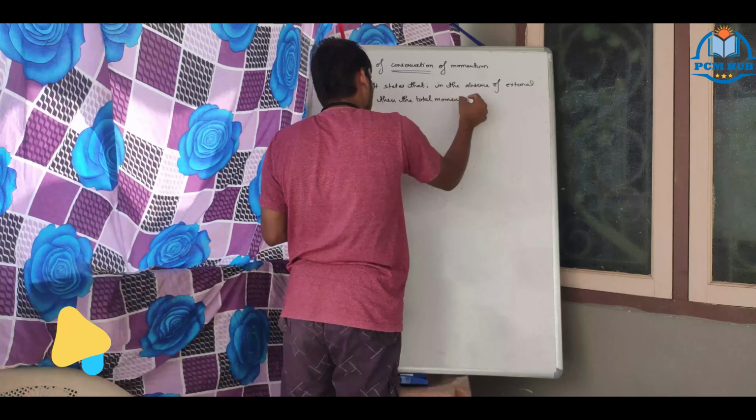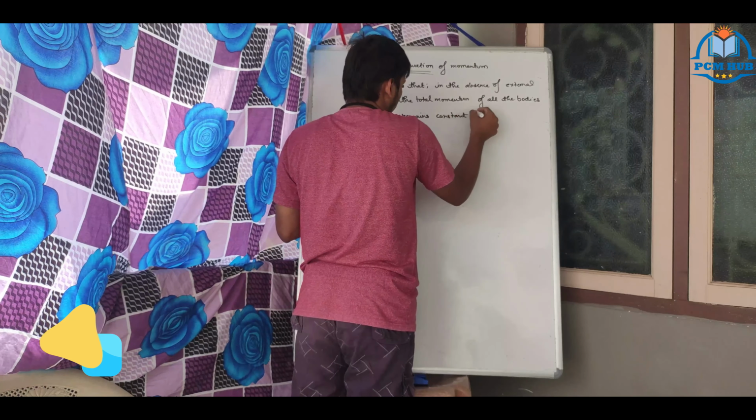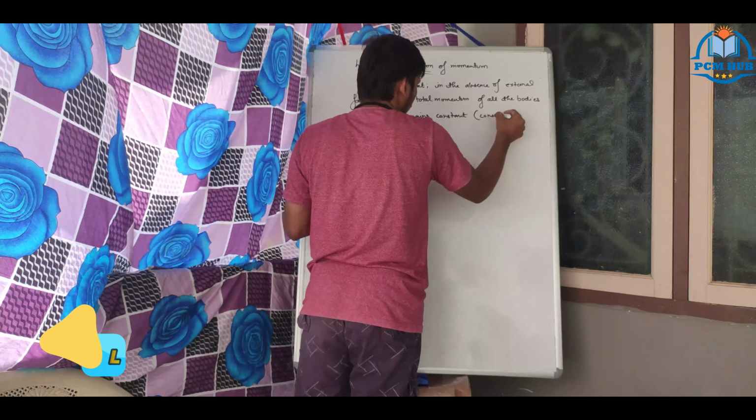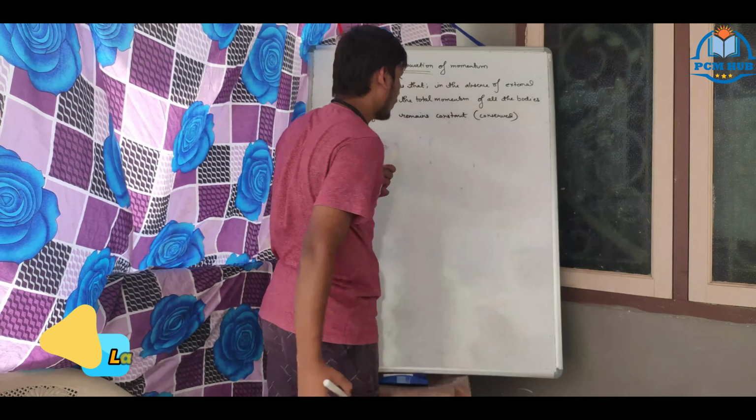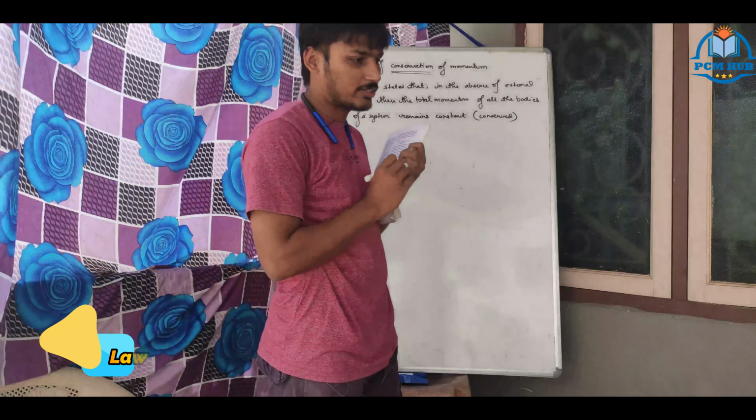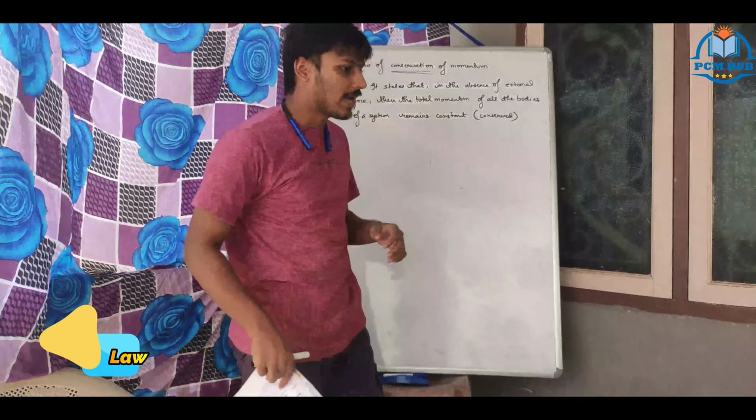Remains conserved. Conserved means what? Constant. The total momentum remains conserved if there is no external force acting on it.